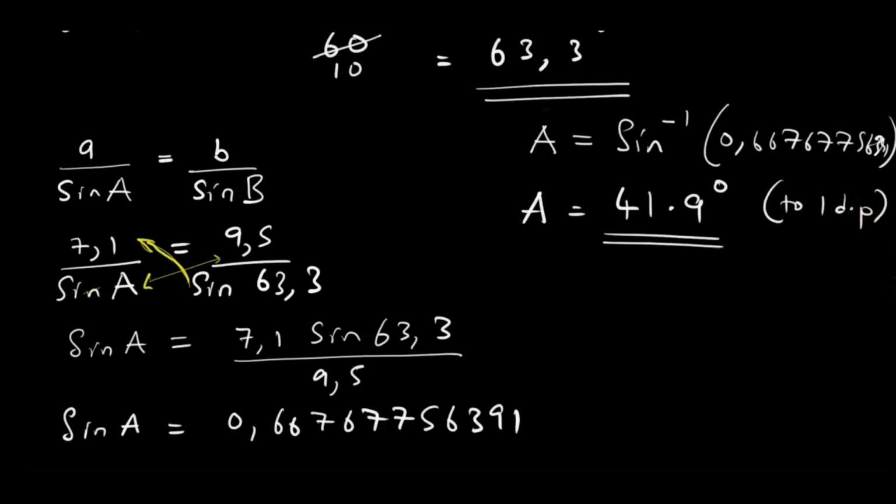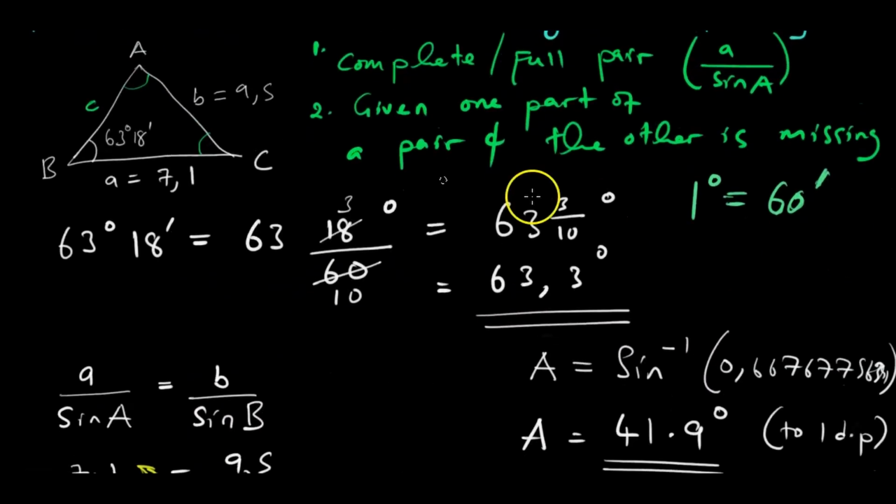This is the value of A, 41.9 degrees. So that is what I am getting.